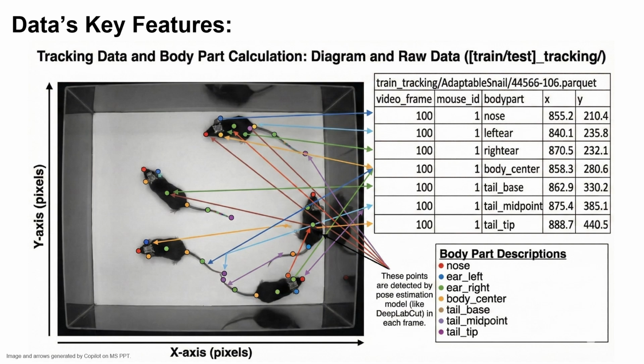On the right, you can see an example of the raw tracking data that's being stored in the Parquet files. Each row corresponds to one body part of one mouse in a specific video frame and includes 4 variables: the frame index, the mouse ID, the body part name, and the XY pixel locations. Together, this tracking data forms the core input the model uses to understand movement patterns and eventually recognize social behaviors.